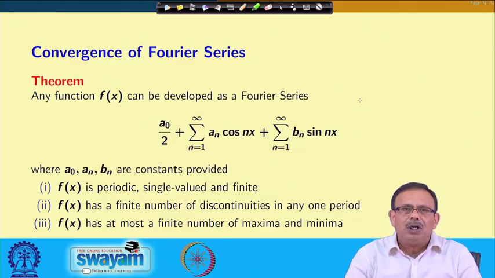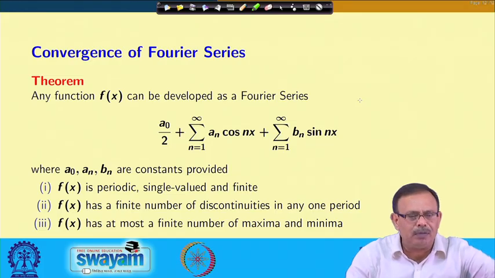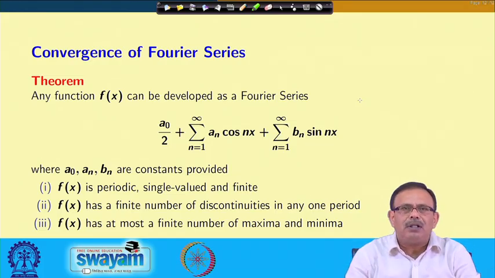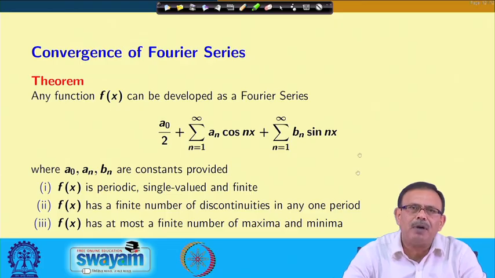Number 2, f x has a finite number of discontinuities in one period. F x has finite number of discontinuities in one period. That means, the function may not be continuous throughout in the interval, say 0 to pi, 0 to 2 pi like this, since it is a periodic function. But if I break it into n number of subintervals, in each of the subinterval the function has to be continuous. And number 3, f x has at most a finite number of maxima and minima. Please note this one, that a finite number of maxima and minima will be there.